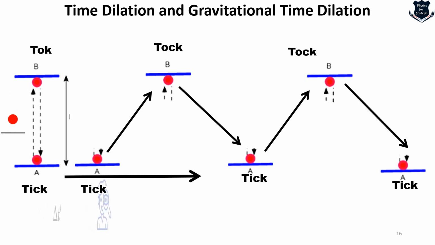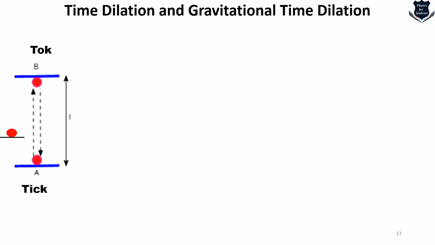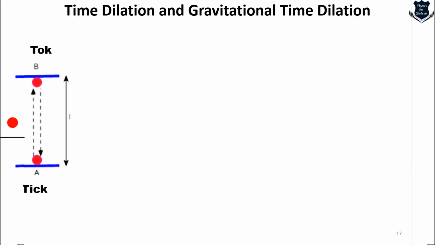So this thought experiment helps us to understand that this delta t hash, the moving clocks run slow from an outsider's perspective because there is a time dilation. The further you move, you can see these lines become more and more curved. They do not go in a straight line. And the delta t is basically the observer who is observing. For the observer, delta t is the same. It has got a tick-tock, tick-tock. Nothing great, nothing exceptional is happening. But for me, or for the outsider, delta t hash is something which is a weird phenomena.